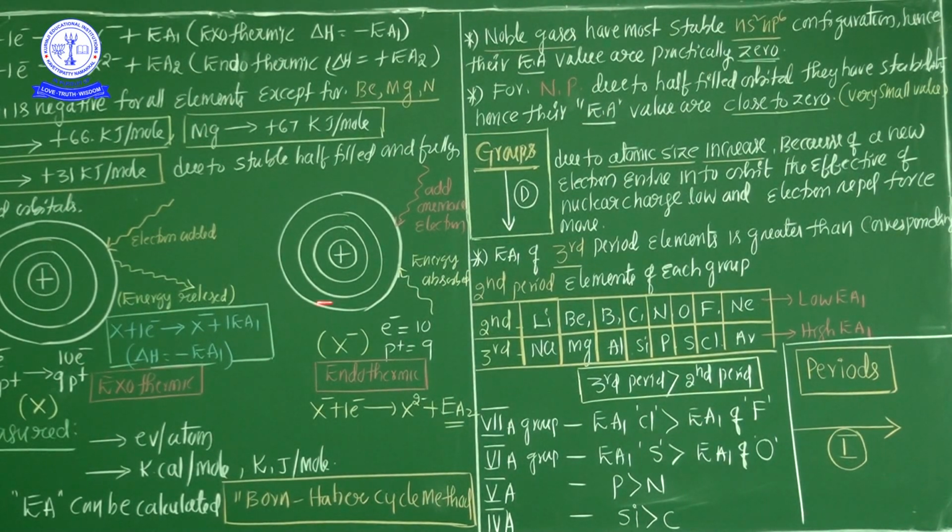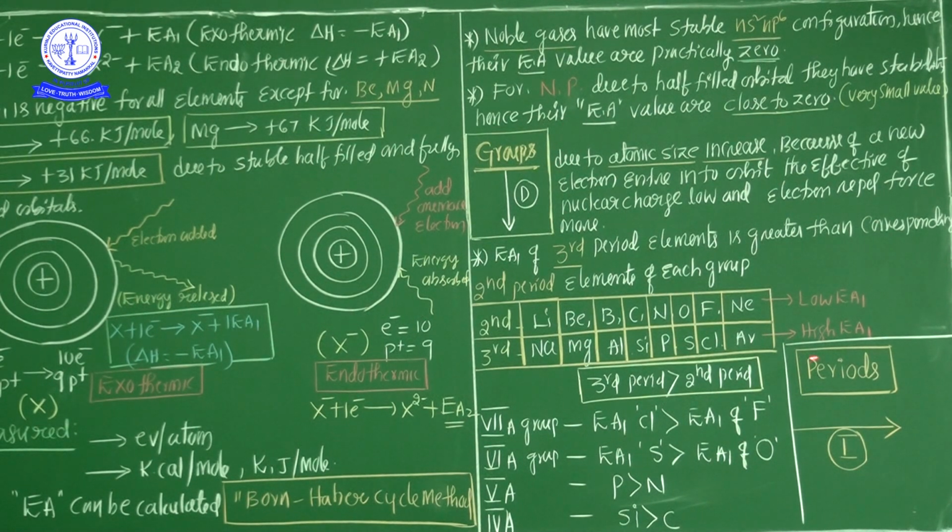It's clear? Now the electron affinity of elements group wise and period wise. My dear students, in group wise from top to bottom, what happens to electron affinity? From top to bottom, electron affinity decreases. The most important point: in the 18 groups, electron affinity from top to bottom decreases because the atomic size increases, as a new electron enters a new orbit. The effective nuclear charge is low, hence electron affinity value decreases.